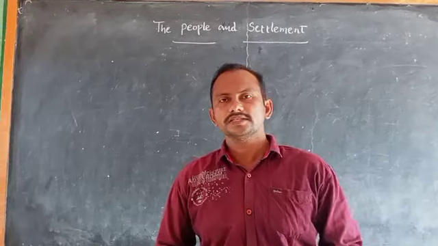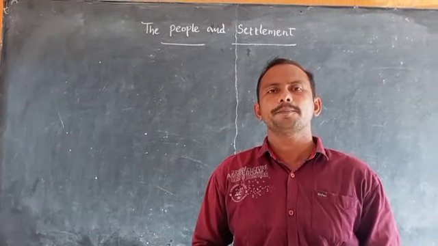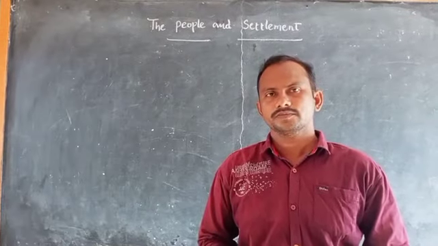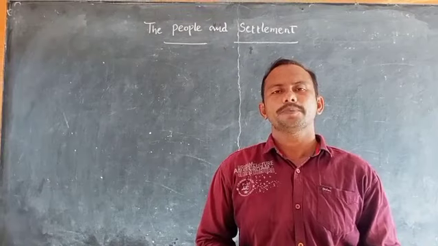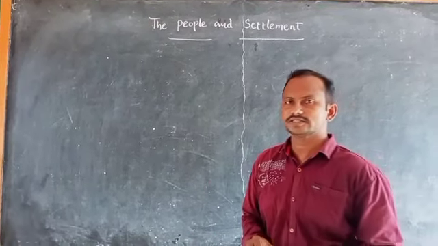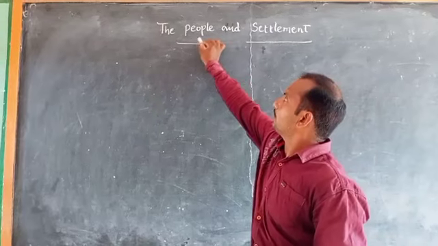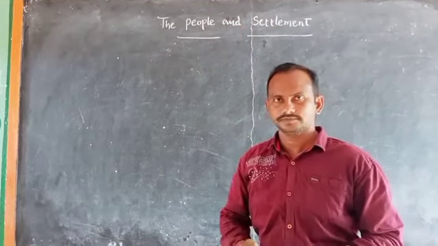In our previous class, I taught a lesson to you about the people. Now I am going to introduce a new topic to you. The name of our lesson is People and Settlement.